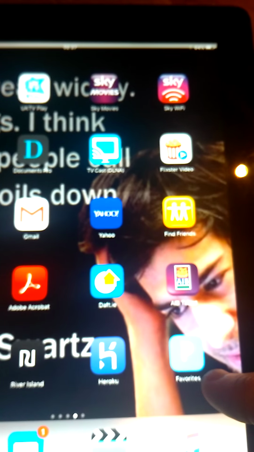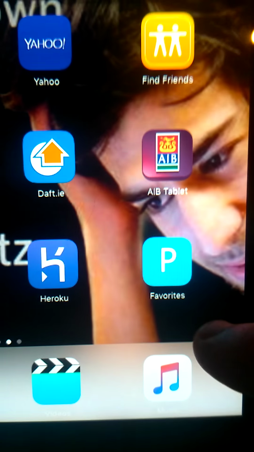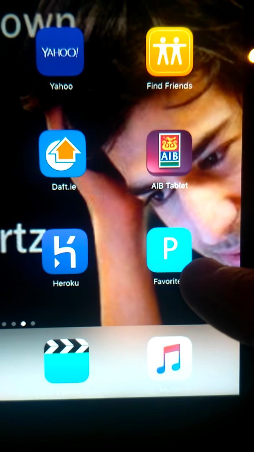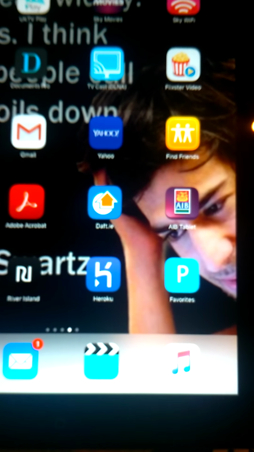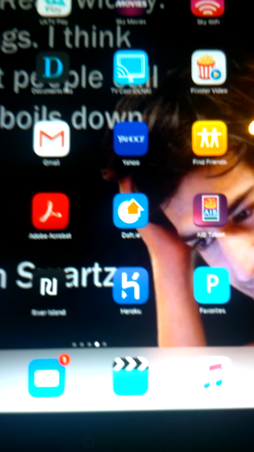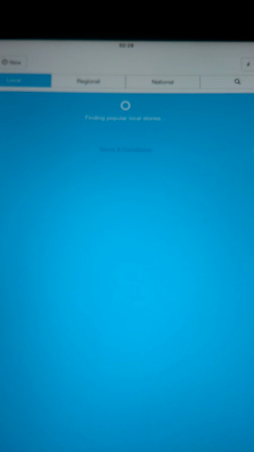So I'm on my iPad at the moment, and I have Pulse. Sorry for the screen, but I have Pulse saved to my home screen because we're not in the App Store yet. It's another couple of weeks. So I will click on this, which is just better for handiness, I suppose. It just takes a couple of seconds to load up, and there we go. And you can see what it's doing straight away.